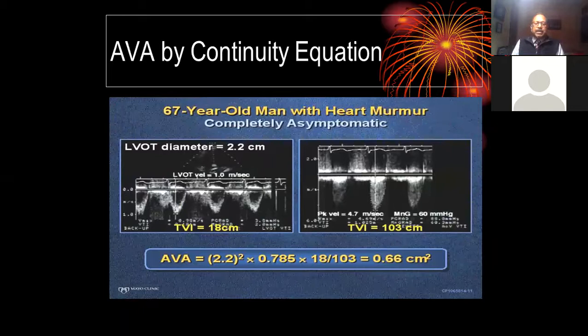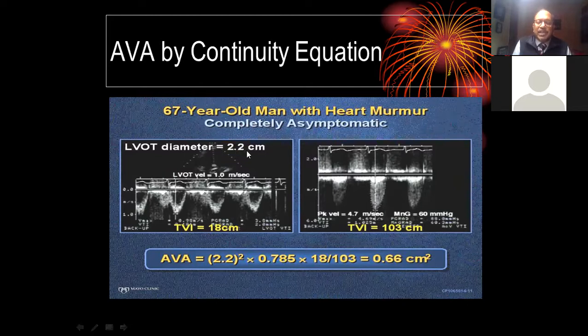Give me some time. Here LVOT diameter is 2.2 and LVOT VTI is 18. Aortic valve VTI is 103, continuous wave Doppler. So if I use this equation, 2.2 divided by 2 will be 1.1.